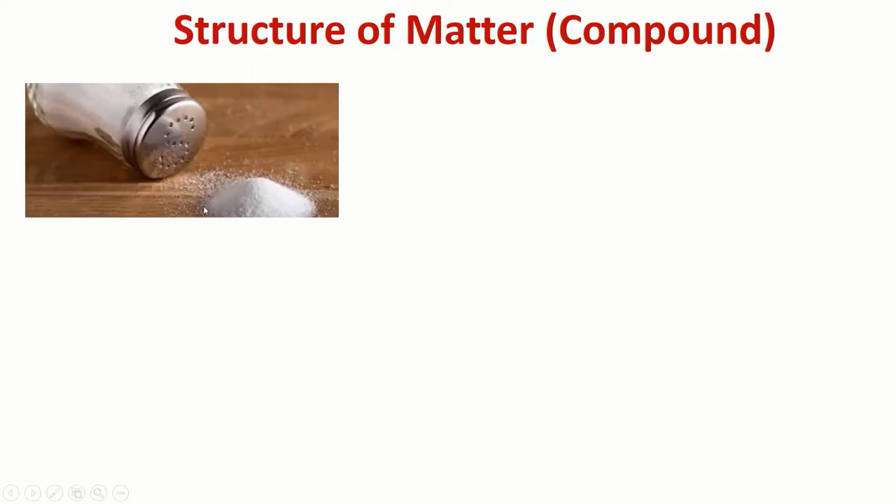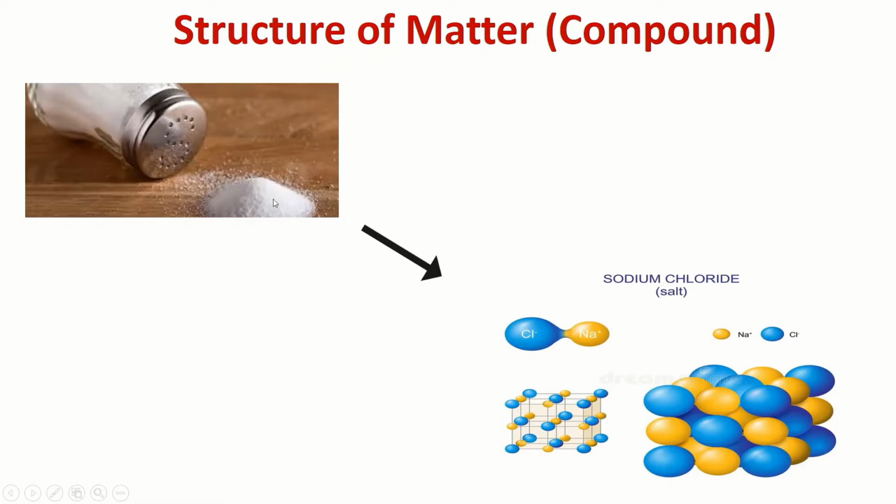Here look, this is sodium chloride. So when sodium chloride is broken, then at last you will get a molecule of sodium chloride where one sodium atom and one chlorine atom are present.